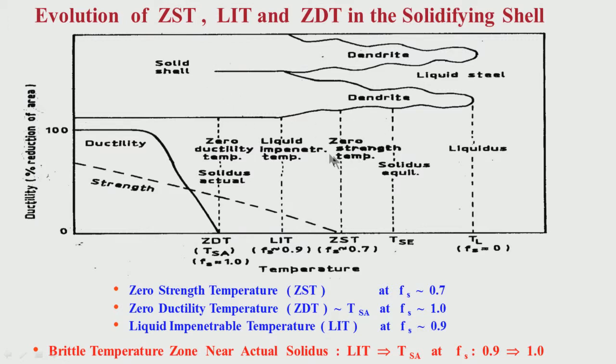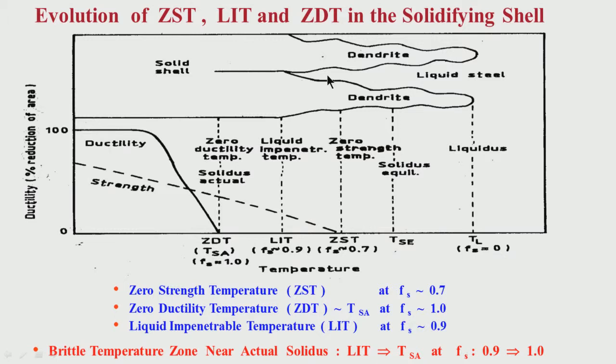But in the temperature region between, say, solid fraction of 0.7 and 0.9, there is no toughness, but sufficient liquid is still there during solidification in this temperature region between ZST and LIT. So even if there is crack formation, there will definitely be crack formation, but these cracks are held up by the adjacent liquid steel between the dendrites.